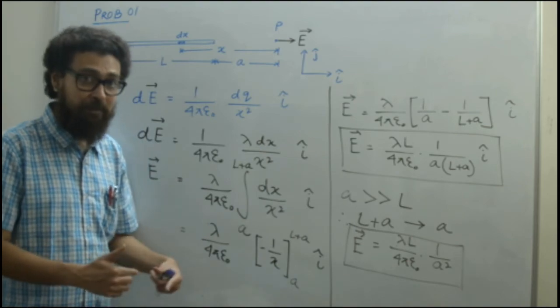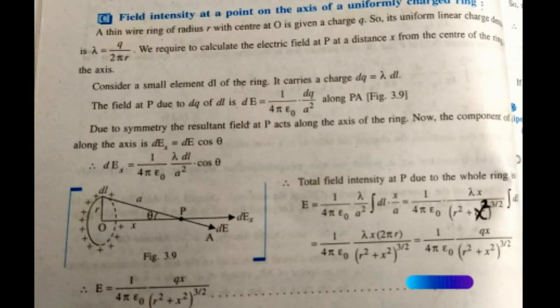I'll show you another one. So here comes the second problem. I already did the rod, the linear arrangement. Now we have a ring. Here also we have a ring distribution of charge, and we want to know the electric field at the point on the axis of this particular ring, which is at P at a distance x from the center O, as you have drawn in the diagram. You can see in the picture.